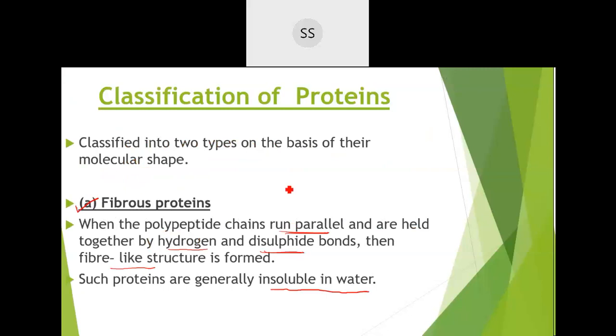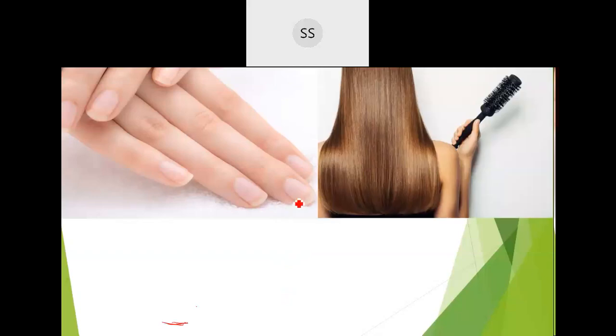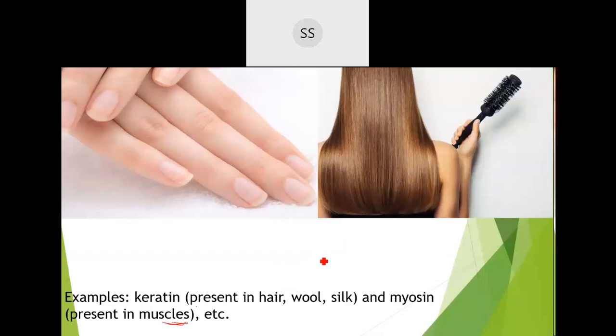Then I told you about classification of proteins based on their shape. One is fibrous protein, where the polypeptide chains run parallel and are held to each other by hydrogen bonds or disulfide bonds. They have a thread-like, fiber-like structure, so the name is fibrous protein, and these are insoluble in water. Examples: keratin in hair, wool, silk, and myosin in muscles.